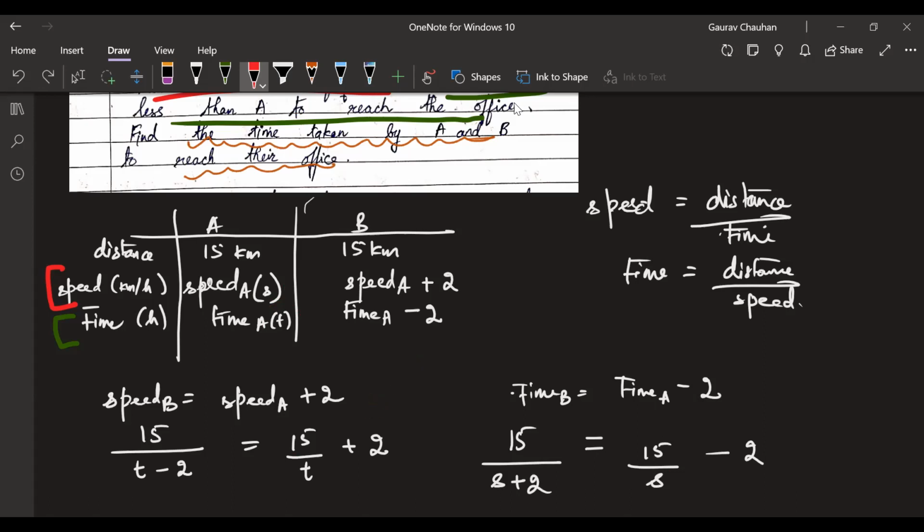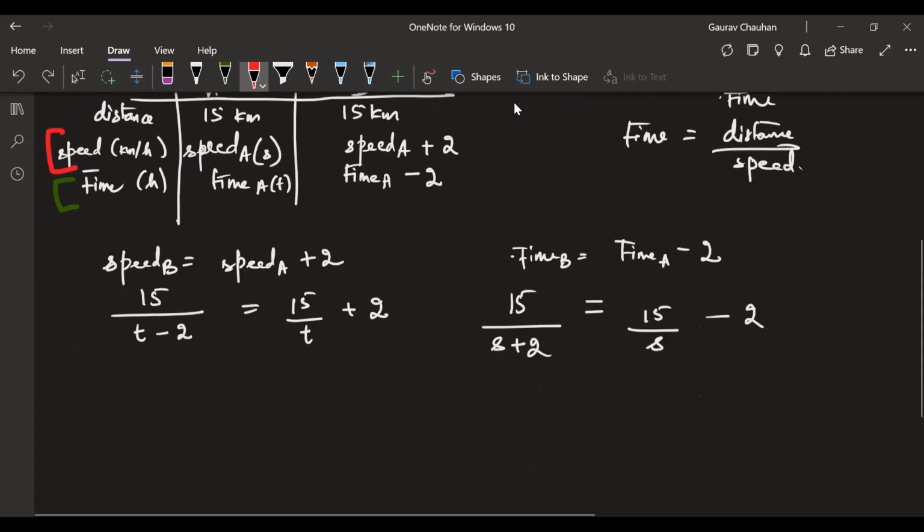Tell me, Manisha. No, you don't have to do both, because it's not two different equations. It is the same condition, once written in terms of time, once written in terms of speed. The situation is not changing. So I don't have to bother about this right now. I'm just going to ignore this. I just told you that this is also possible, but I'm not going to do this. So I'm just going to take this one. I'll show you what I'm talking about.